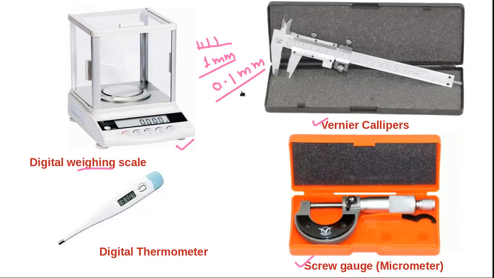And if you want to measure less than 0.1 mm, then you can go for the screw gauge, which has a least count of 0.01 mm. I mean the minimum you can measure is 0.01 mm. So this is the least count. What is the meaning of least count? Least count means the minimum accurate dimension that can be measured through a measuring device, which is called the least count of that particular measuring device. Okay, now I will show you how you can calculate the least count of vernier calipers and screw gauge.